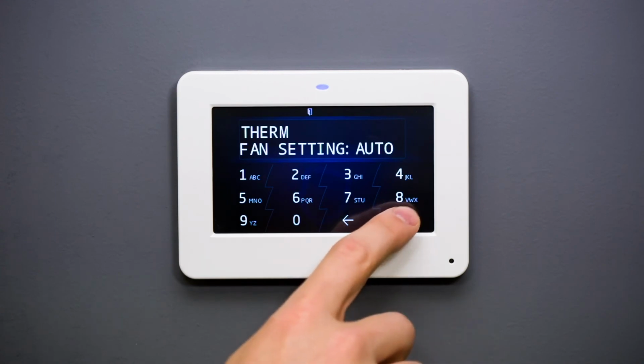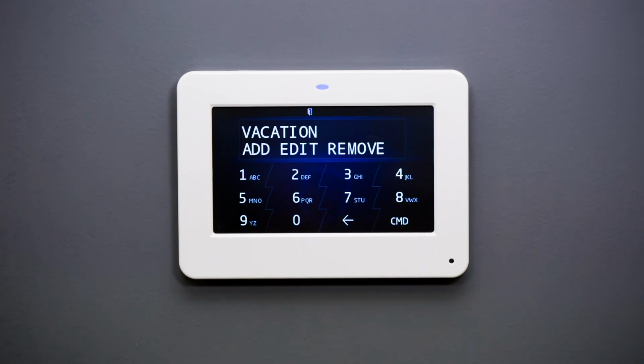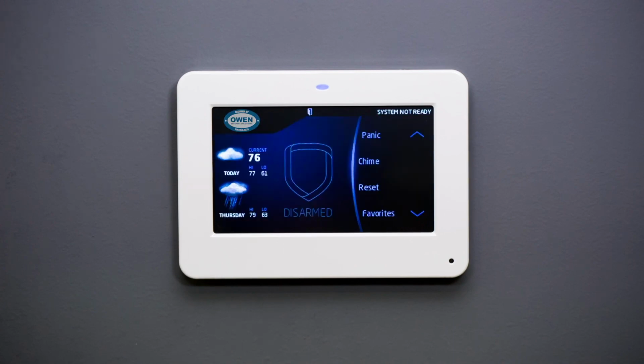Once you have customized all of your device settings for that favorite, back out to the home screen. The graphic touchscreen keypad also allows you to quickly and easily add, edit, and remove users. This gives you the ability to assign passcodes to individual users, ensuring that you are always in control of who is arming and disarming your system.